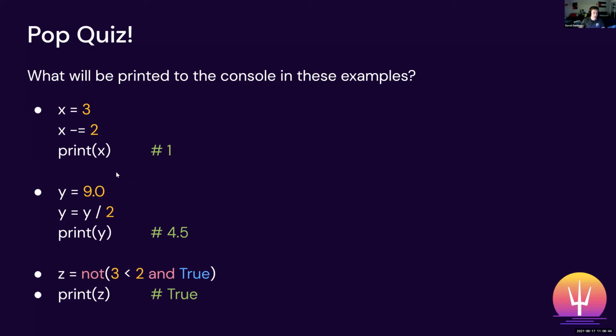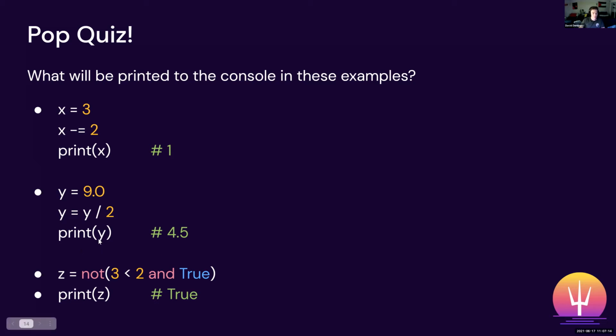In the next case, we have a floating point number 9.0. We didn't talk about this before, but floats are just numbers with decimal places after them. So 9.0 is a floating point number. And if we divide 9.0 by 2, we know that 9 divided by 2 is 4.5. And so now we're storing 4.5 in y, which originally stored 9. And now if we print y, what we'll get on the console is 4.5.